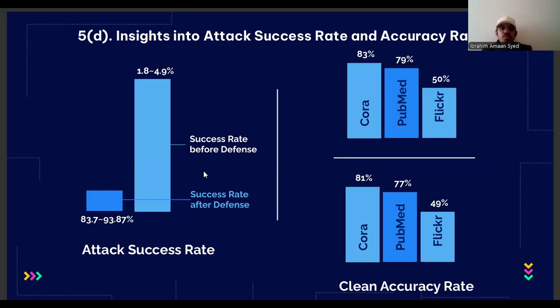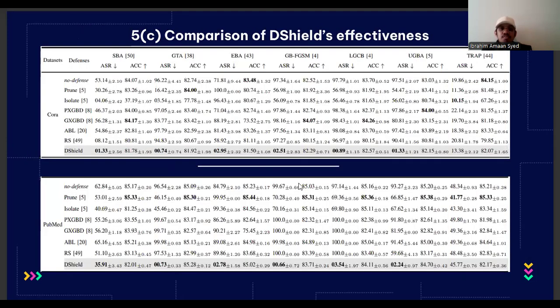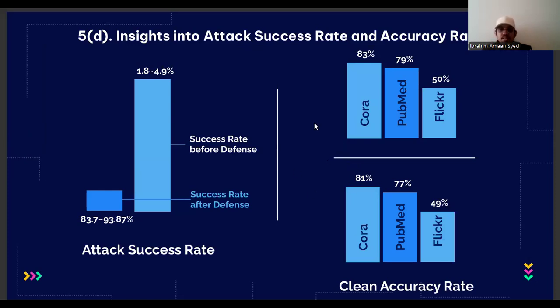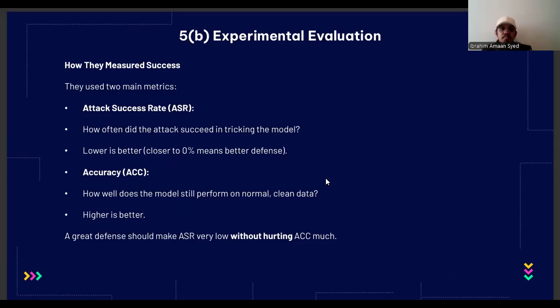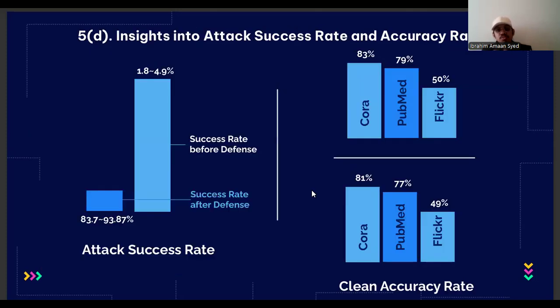This is basically the simplified version. The attack success rate before defense was very high, and the attacks were happening very frequently. After D-Shield was applied, it dropped by about 80%, so the attacks weren't successful at all. It drastically changed the overall picture. And here we can see this graph in a simplified way, for the three main datasets, and the accuracy was almost the same before and after.